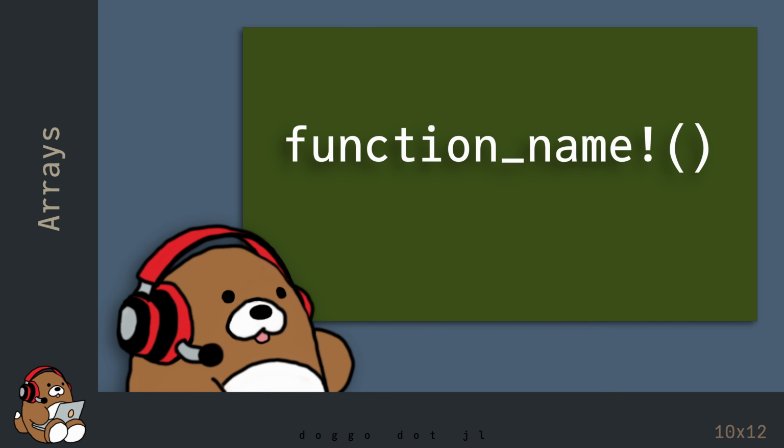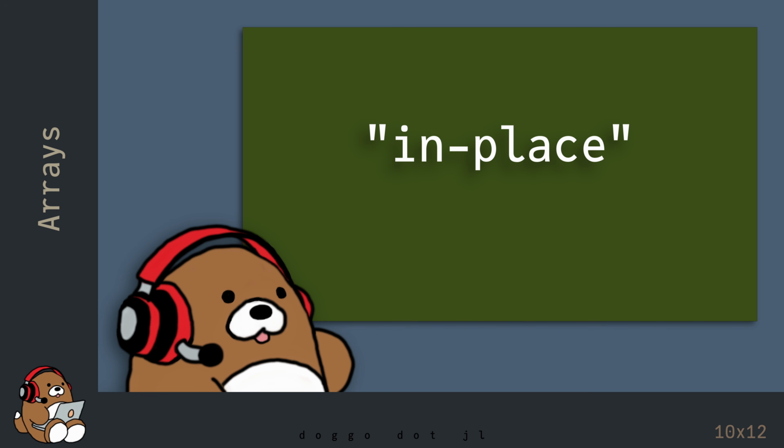By convention in Julia, using a bang at the end of a function name informs the user that this function is a destructive function that's mutating your input data, quote-unquote, in place. In the coding world, the term in place means that the input data itself is being manipulated in some way, and no copy of the original data is being retained.